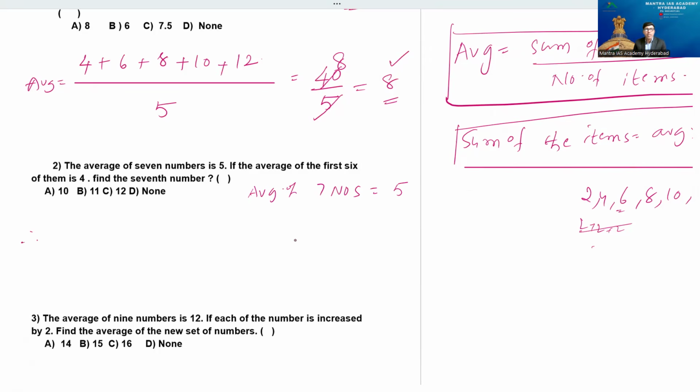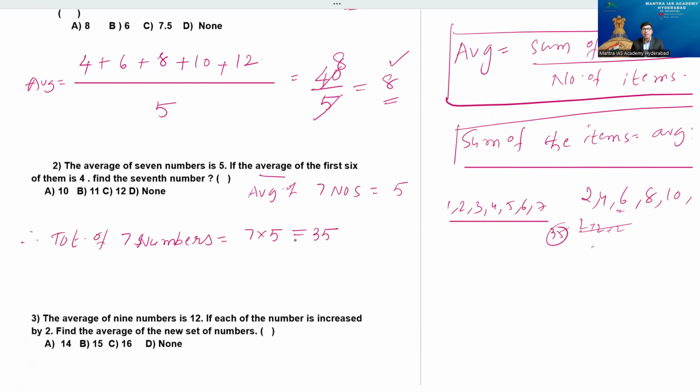Therefore, what is the sum, or total? The total of 7 numbers is equal to 7 into 5. This is 35, beta. Imagine that 1, 2, 3, 4, 5, 6, 7 are the numbers; the total of these 7 numbers is 35, my dear. The next point is: the average of the first 6 numbers is 4. Up to 6, their average is 4.